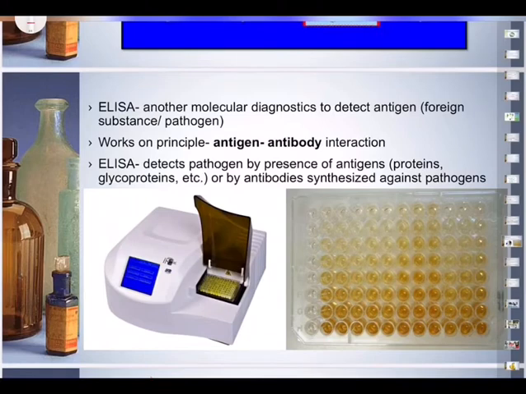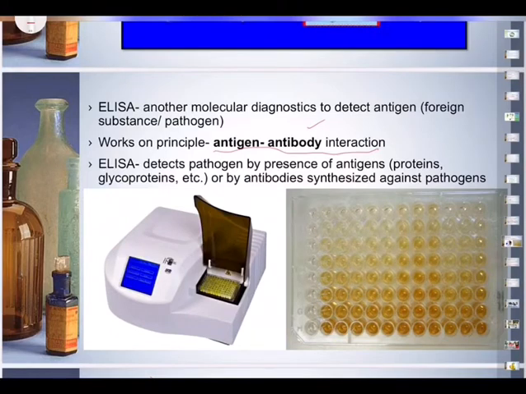And then we come to the next one, ELISA. It is basically antigen-antibody interaction. Even though antigen and antibody both are proteins, we know that any presence of antigens or antibodies would indicate the possible disease. So infection by pathogen can be detected by the presence of antigens.